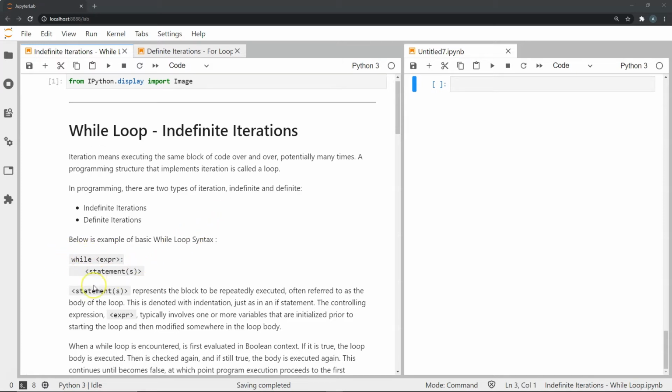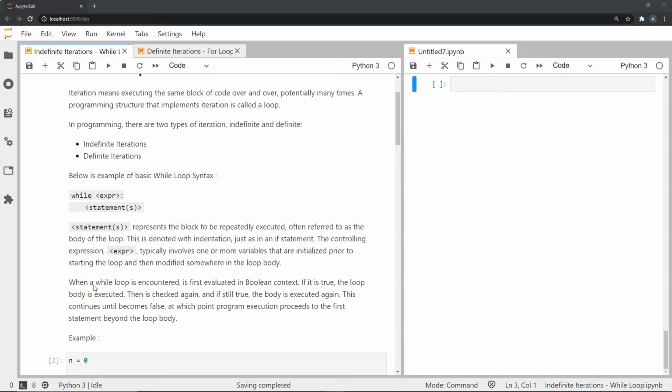As you can see, this is the basic syntax where we have the while keyword followed by an expression and again the colon, and below that is something indented. Again, we encounter indentation just like in if-else statements. Following the while keyword, we have an expression that is evaluated in a Boolean context. We check if this expression evaluates true or false, and if it is true, we execute the statement block that is indented below this while statement.